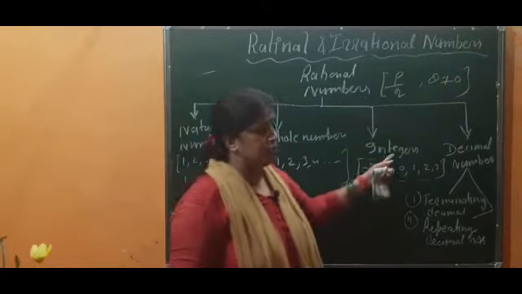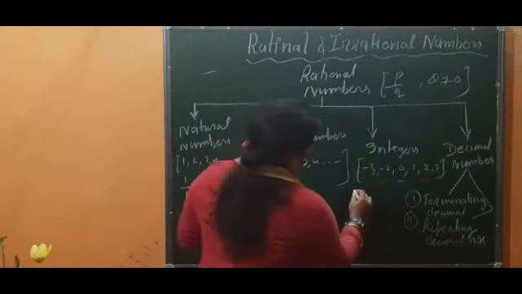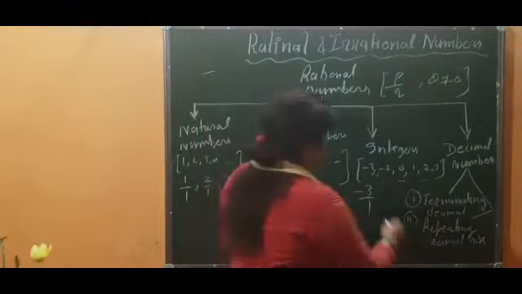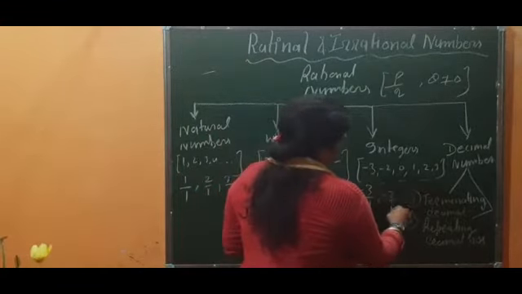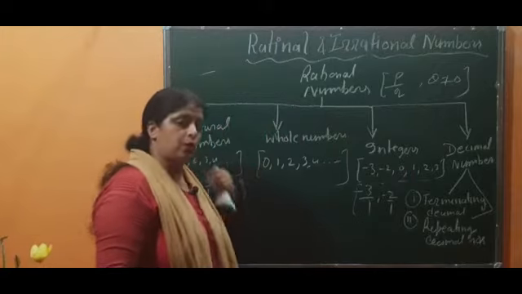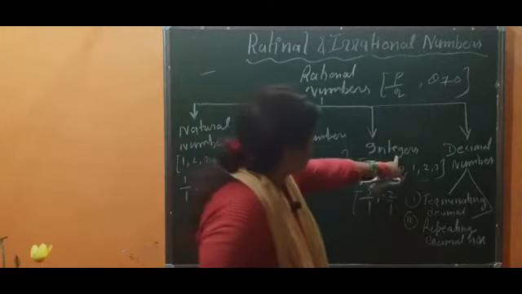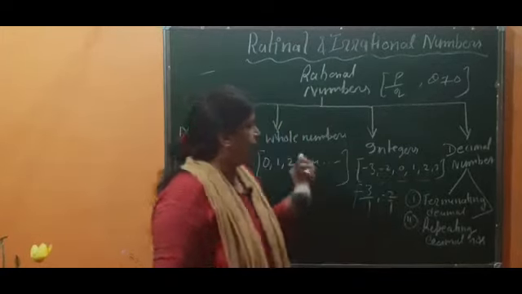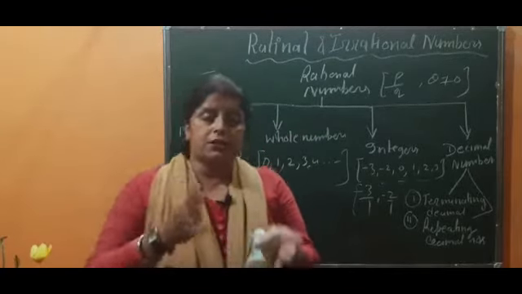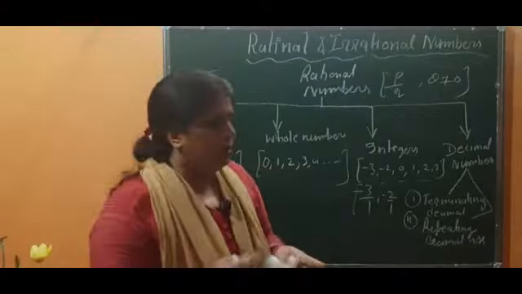Now coming to integers, if I have written -3, I can write -3 as -3 by 1, isn't it? Or -2, we can write -2 by 1. So integers include all the whole numbers, and whole numbers include natural numbers. So overall, integers are a packet of whole numbers as well as natural numbers, positive numbers as well as negative numbers. So I hope it is clear.